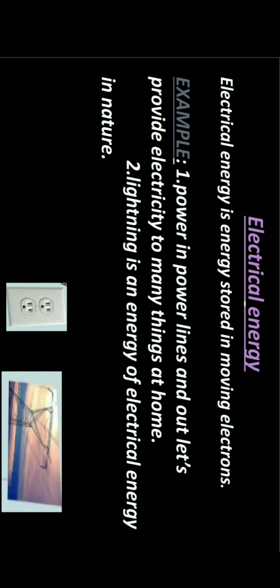Next, electrical energy. Electrical energy is energy stored in moving electrons. Life without electrical energy is not possible in modern days, because most machinery across the globe runs on electrical energy. We wouldn't be able to use our phones, laptops, TVs, etc. if there is no electrical energy. For example, power in power lines. Lightning is electrical energy in nature, and so on.